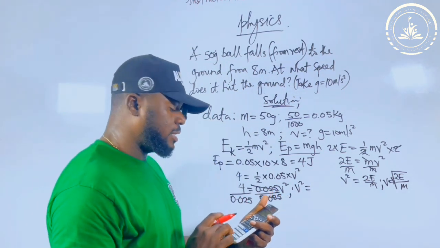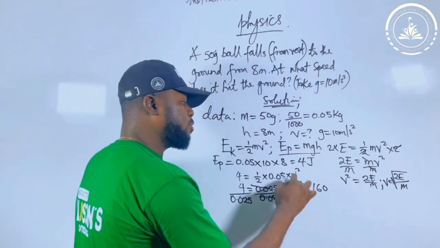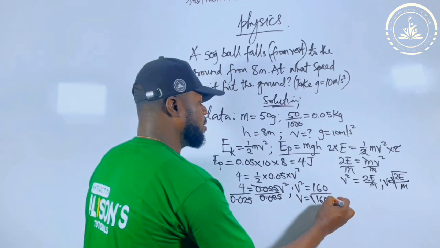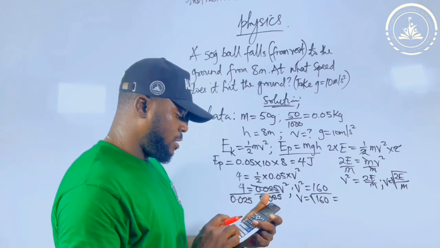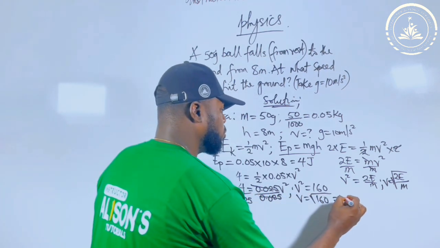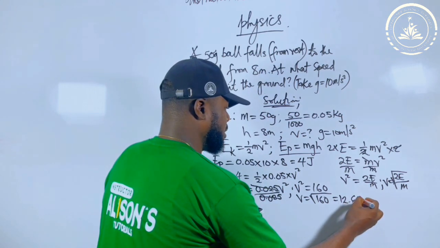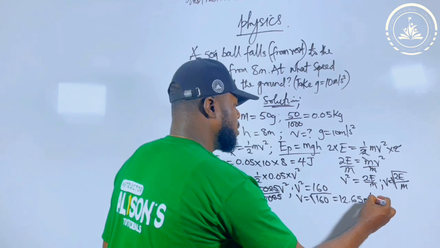The answer I get gives me 160. If I take the square root of both sides, v will be equal to the square root of 160. The square root of 160 gives approximately 12.65. The unit of velocity is meters per second. That will be the answer.